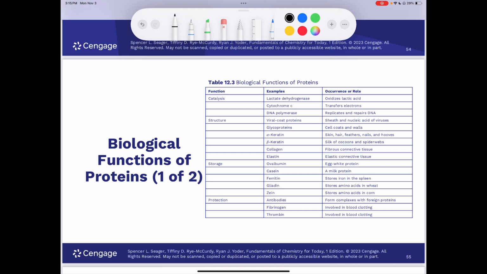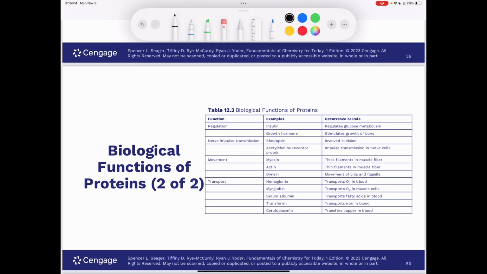So proteins perform other functions, but these eight that we've covered here in this video are among the most important. They demonstrate that properly functioning cells of living organisms must contain many proteins. It's been estimated that a typical human cell contains 9,000 different proteins and that a human body contains about 100,000 different proteins.